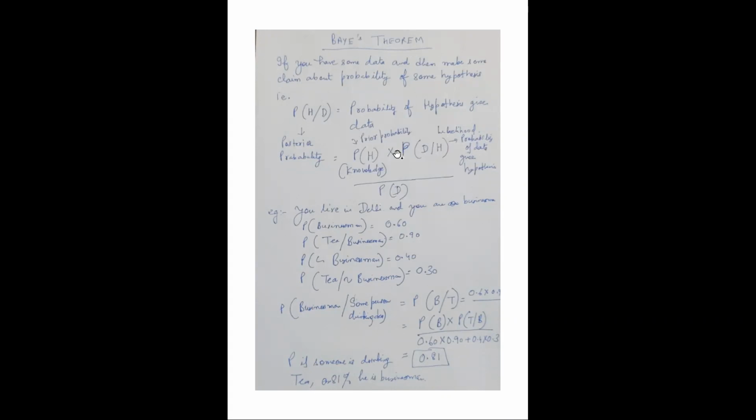What type of distributions are these? We will talk about them tomorrow. But what is Bayes theorem? Probability of a hypothesis given data is given by the probability of the hypothesis into the probability of data given hypothesis, which is also known as the likelihood, divided by the probability of data.